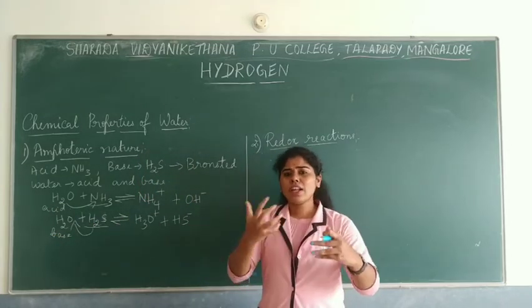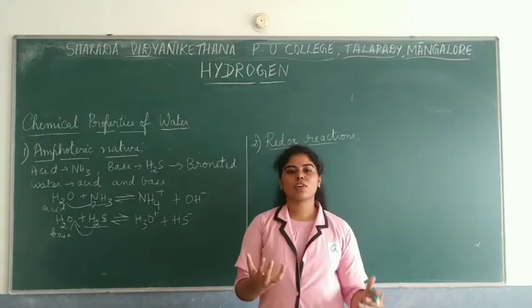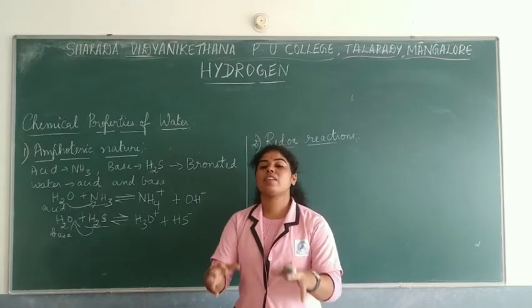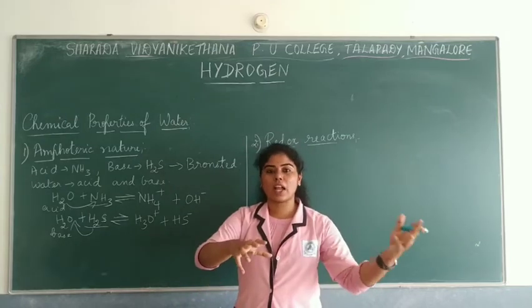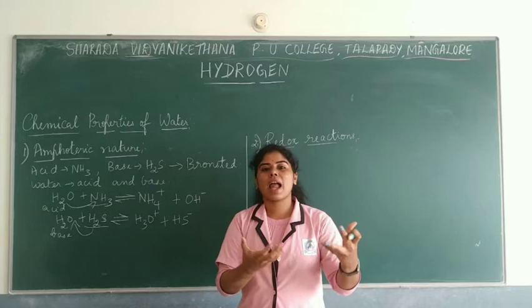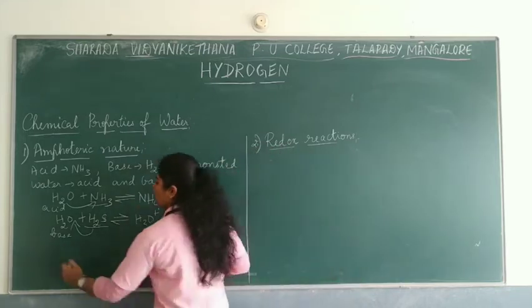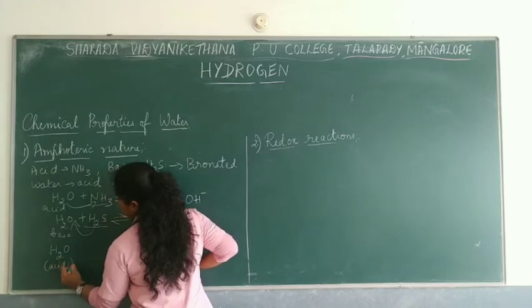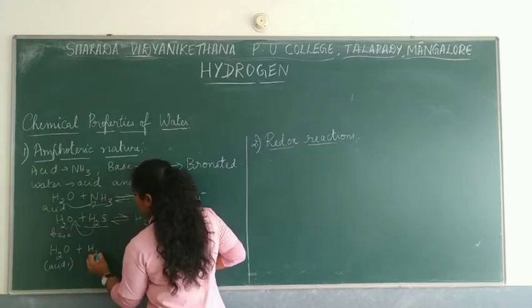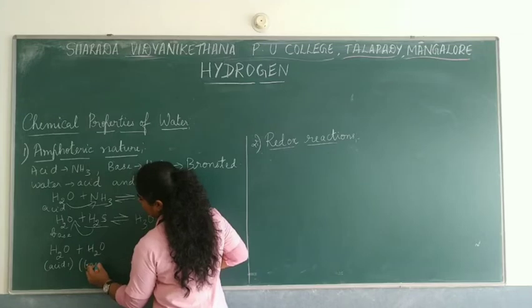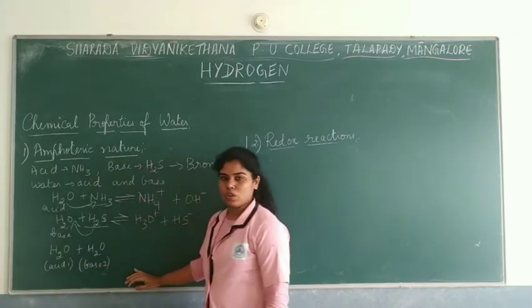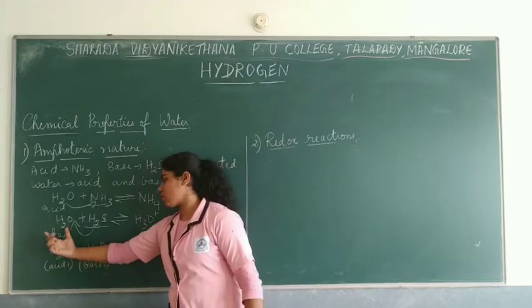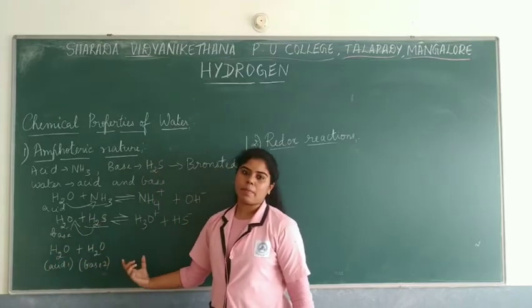Even for a better understanding, consider the self-ionization of water. It can ionize itself by reacting with another molecule of water, acting like an acid and a base. I'll show you how. Here, in the first case water is acting like an acid, and another water molecule acts like a base. I will label them acid 1 and base 2, so that you understand which is the first acid and which is the base.